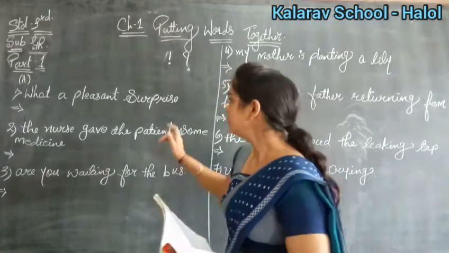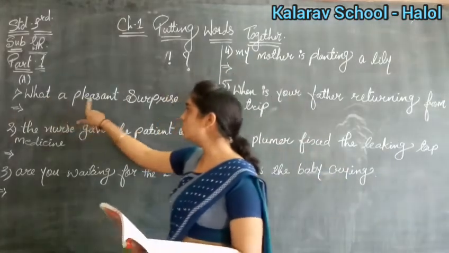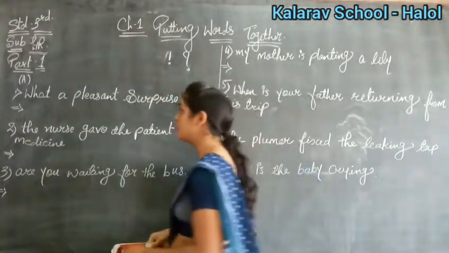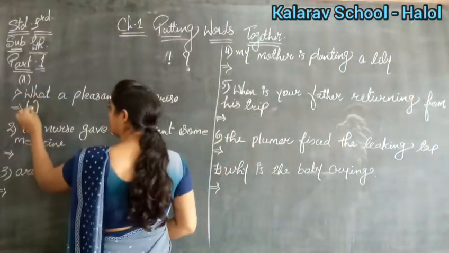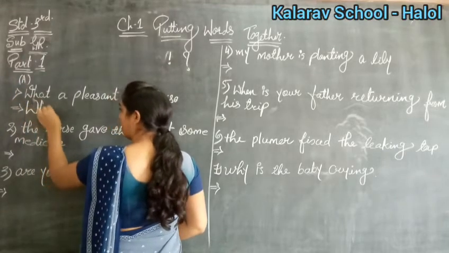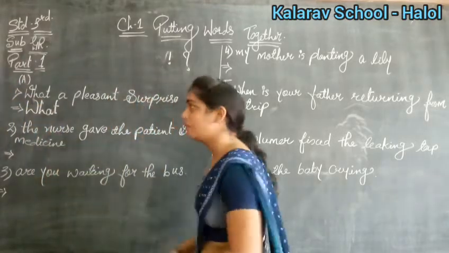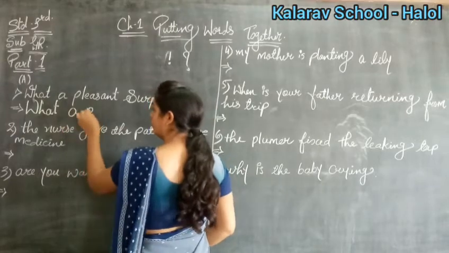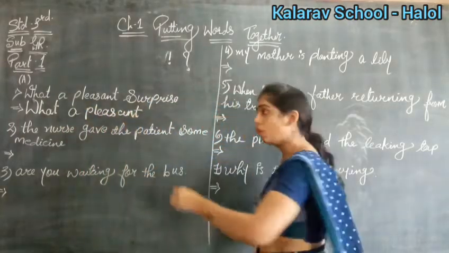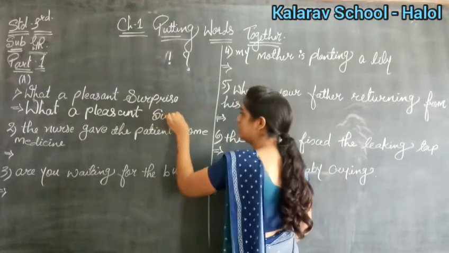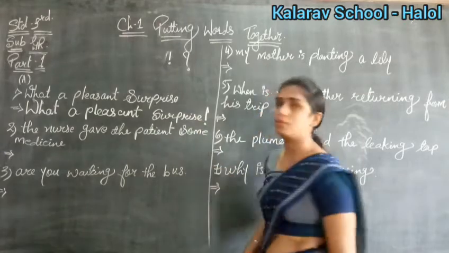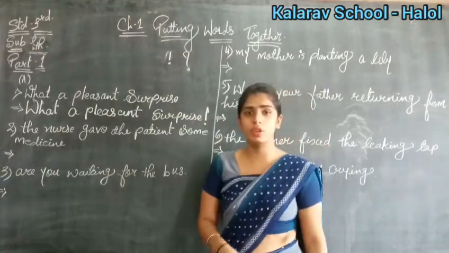See. What is first given? What a pleasant surprise. So in that W is small, right? So the first letter we will put capital. Okay. Clear, students? So W should be capital. What a pleasant surprise. So you write like this. What you will put in the last? We'll put an exclamation mark. Did you understand how you are going to write?